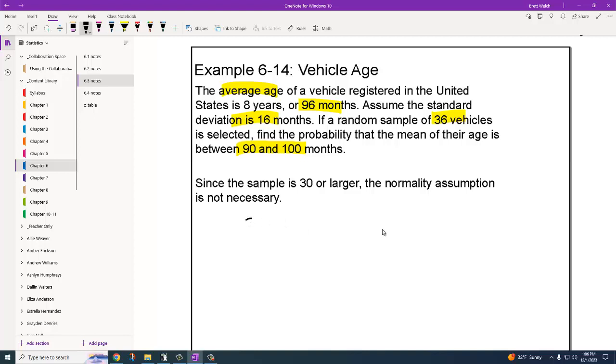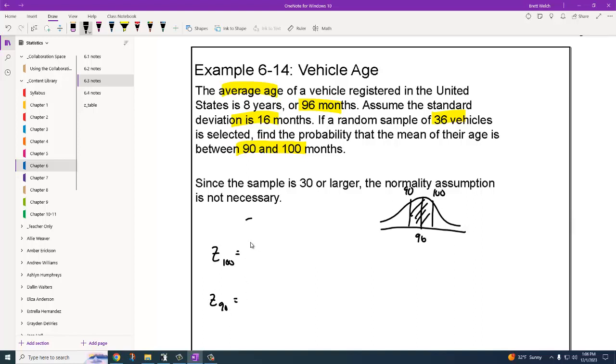Let's draw our normal distribution curve first, our bell curve. Right in the middle should be 96, and we're trying for between 90 and 100, so that's the middle. I'm going to need the z-score for 100 and the z-score for 90 so that I can subtract them.